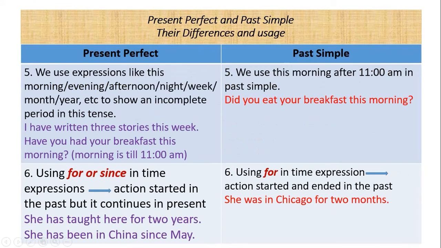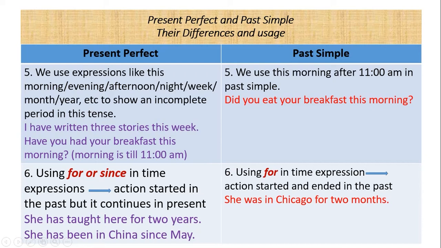We use expressions like this morning, this evening, this afternoon, this night, this week, this month, this year, etc. in present perfect tense. For example, I have written 3 stories this week. Have you had your breakfast this morning?